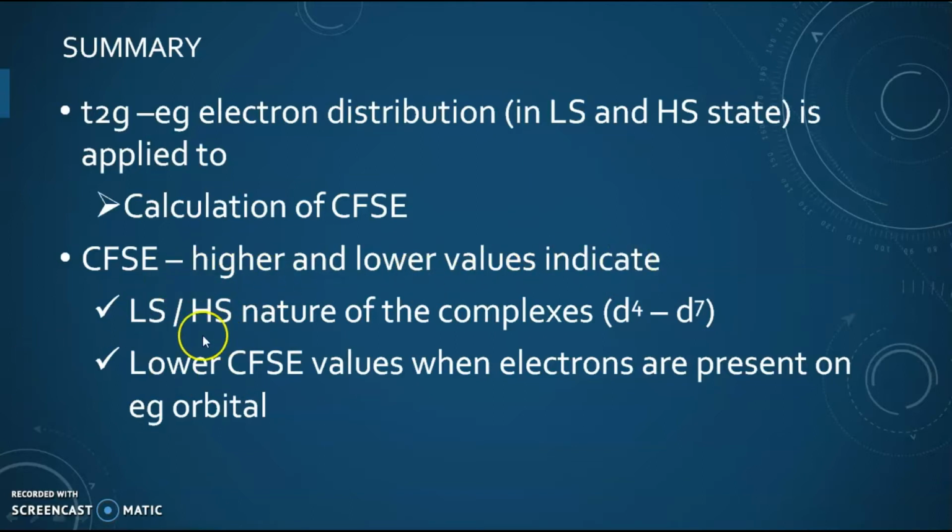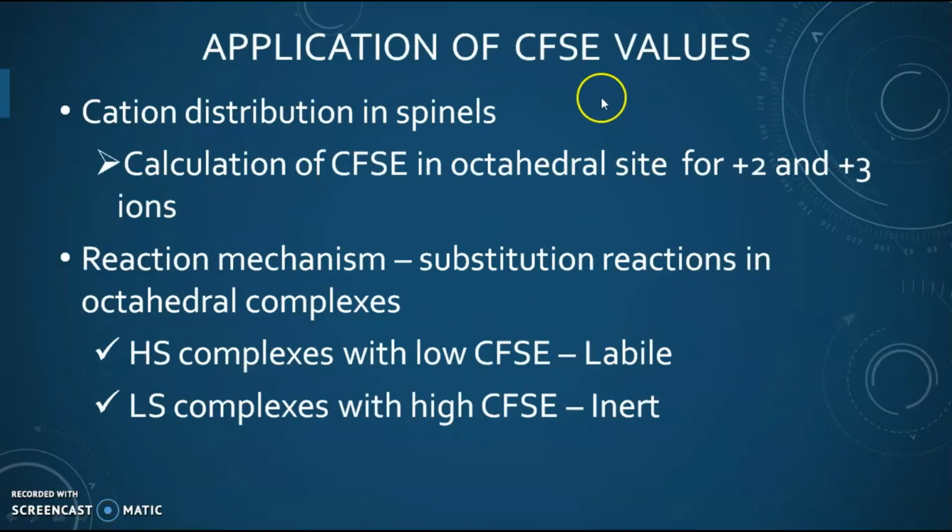Now, the higher and lower CFSE values indicate whether the complex is high spin in nature or low spin in nature, especially in d4 to d7 electronic configuration. And also we have understood that when the electrons are present in the eg orbital, then the CFSE value will be lowered. Then the calculated CFSE values were applied to two different concepts. The first one is the cation distribution of the spinels.